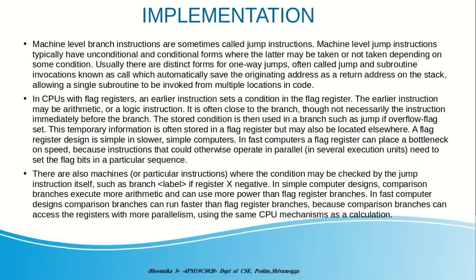There are also machines where the conditions may be checked by the jump instruction itself, such as branch if register is negative. In simple computer designs, comparison branches execute more arithmetic and can use more power than flag register branches. In fast computer designs, comparison branches can run faster than flag register branches because comparison branches can access the register with more parallelism using the same CPU mechanisms as a calculation.